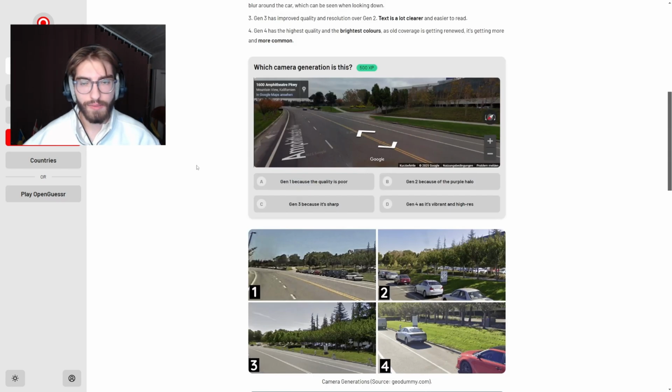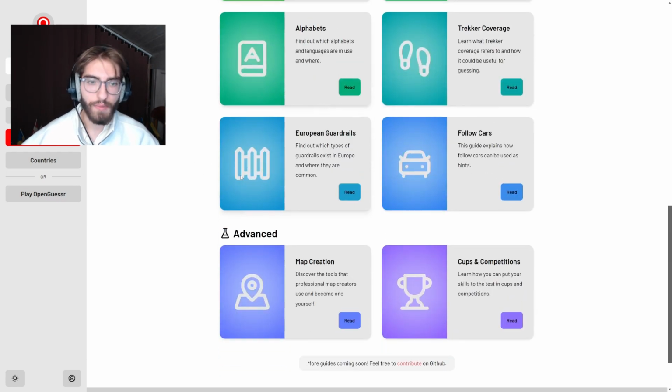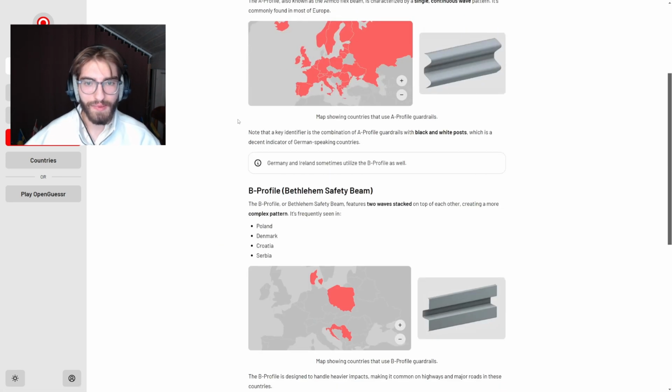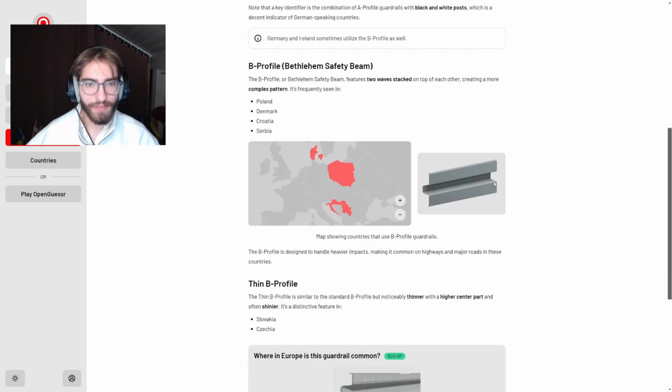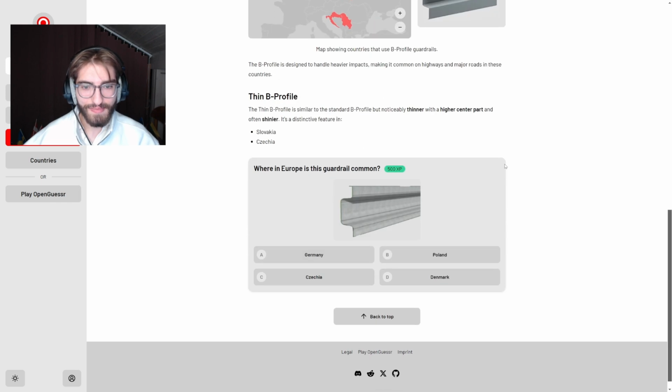So you can learn a lot about the basics of the game, but also some more advanced stuff. For example, if you want to learn about European guardrails, you can read about that. So you know where you find A type, where you find B type, in which countries. This is very helpful when you play, for example, duels that I will show you later as well.